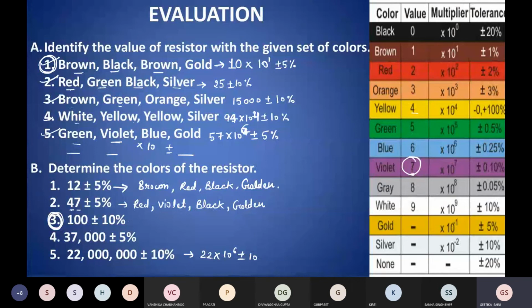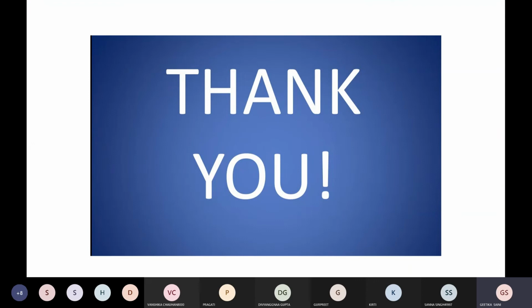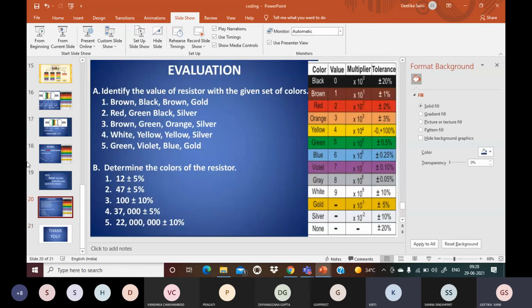So in this way you can deal with the coding and decoding of the component resistor, the values of the resistance, and you can find out, using the tolerance limit, which value is desired and which resistance we can use or not. So this is all about the carbon coding. Is there any doubt to any student? I think the concept is clear to you. Yes, ma'am. Okay.